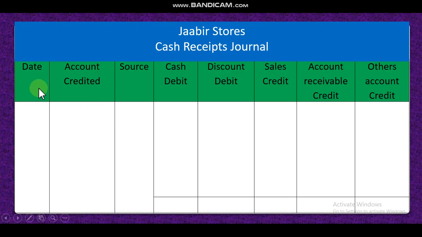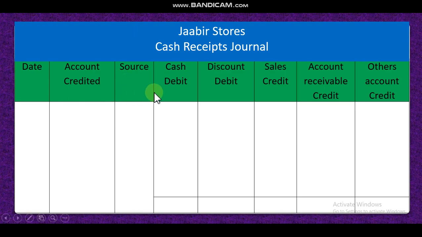Dear student, the first column is date, that means the date on which you receive the money. The second column is account credited, that means cash account debit and other account credit, so that credit account will be written here. Like if I sold goods in cash, then cash account debit, sales account credit, so I will write here sales account credited, sales account. Then source: if any source is mentioned in the question, you will write it, or there is no need to write anything.